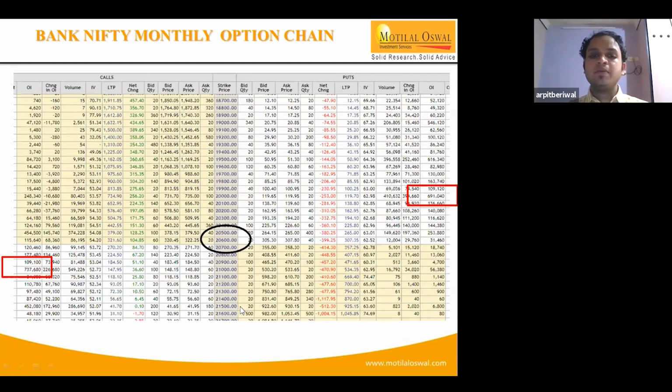So there is no momentum. Slowly and gradually the market is moving up, and there is time decay. That is because only 1 day is left to expiry, and slowly the premium erosion is happening. So for buying options, it's very important that you buy in momentum and then sell it off.